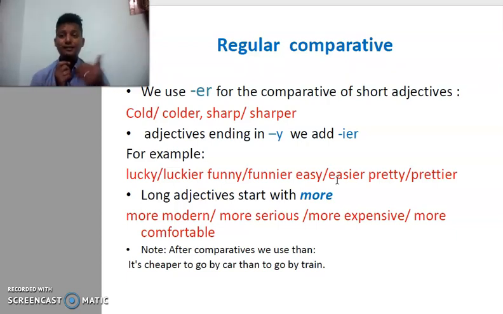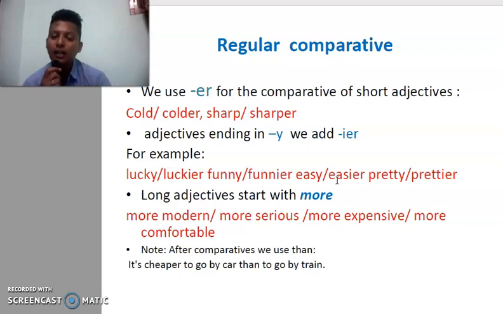And for adjectives that have two syllables or more, we go with more in the comparative form, because we do not form the comparative by adding er. Modern, moderner, it's not possible. So we say more modern, more serious, more expensive, and we use comparative adjectives when we compare one with another.